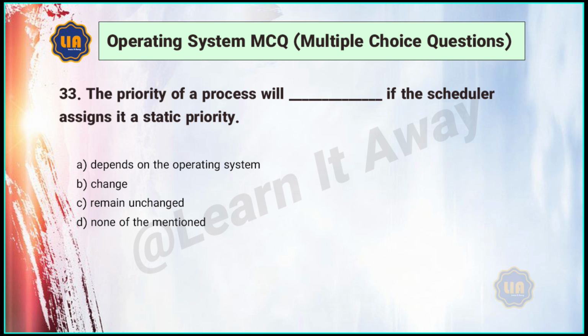33. The priority of a process will blank if the scheduler assigns it a static priority. A. Depends on the operating system. B. Change. C. Remain unchanged. D. None of the mentioned. Answer: C.